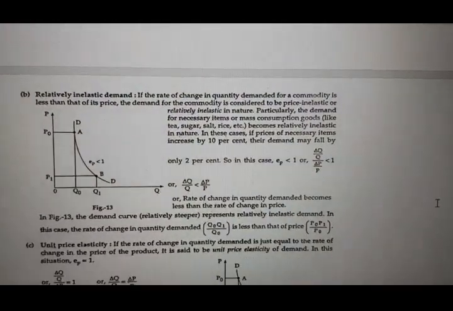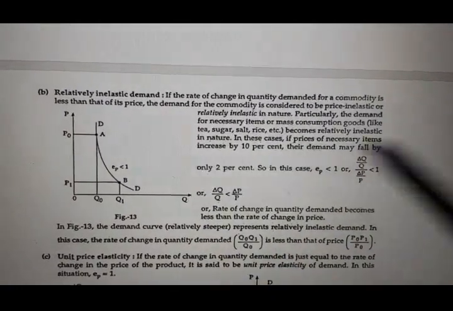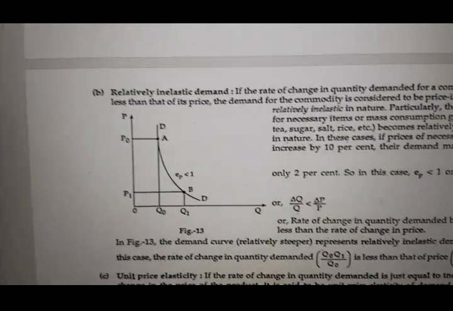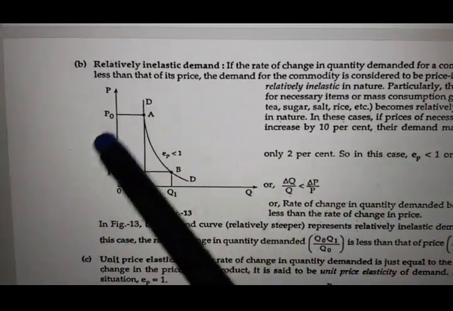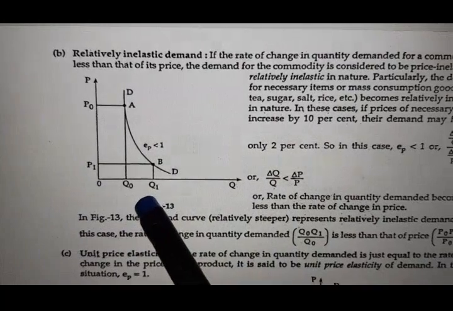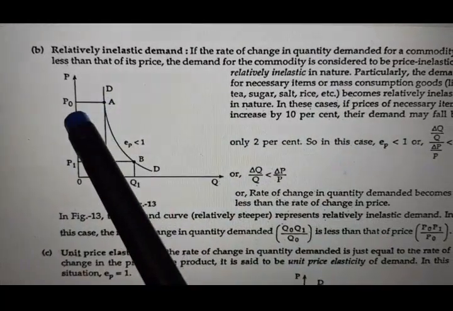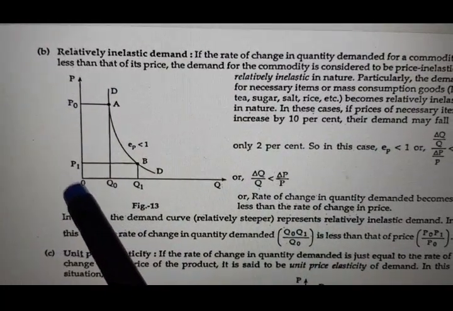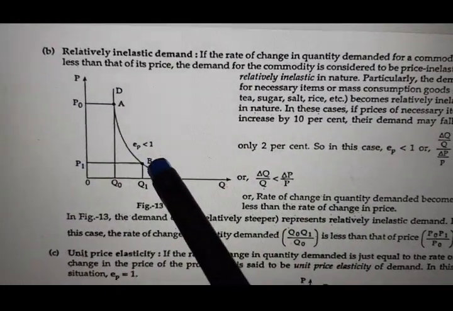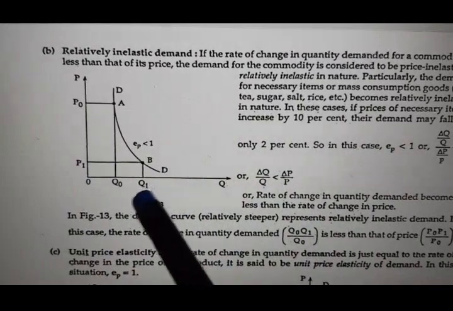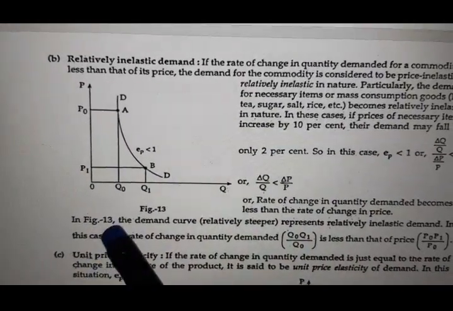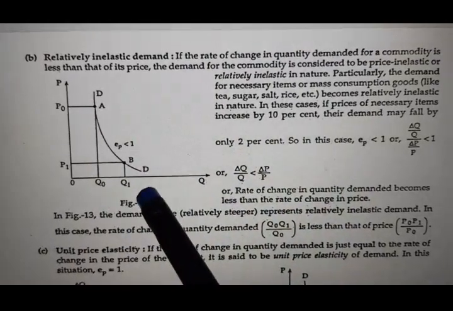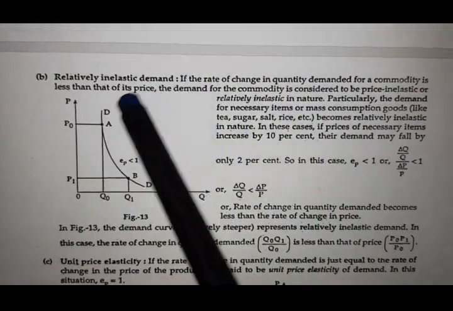Next situation is relatively inelastic demand. Relatively inelastic means what? Say when the price is p0, demand is q0. As the price falls from p0 to p1, demand has risen, but not very much. It has risen very little from q0 to q1. So this is called what?